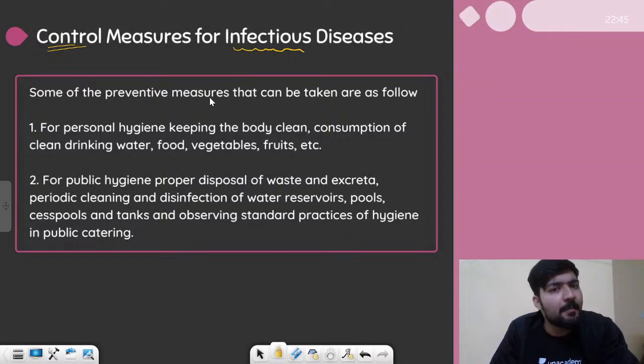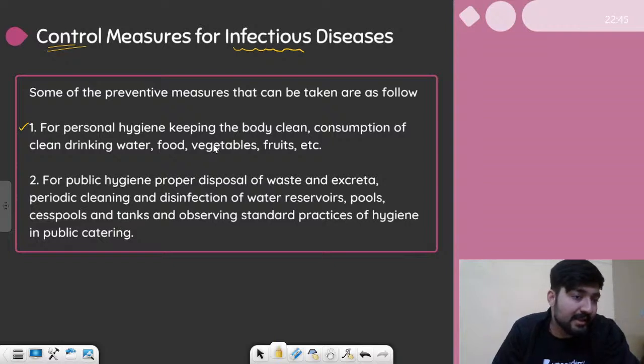So some of the preventive measures that can be taken are as follows. So the first point says that for personal hygiene, keeping the body clean, consumption of clean drinking water, food, vegetables, fruits, etc. So basically, first point is very simple. Keep everything that you eat or you use neat and clean and hygienic, right? Maintain a good hygiene with all the things, especially with the food. All right. So this is the first one, keeping a good personal hygiene.